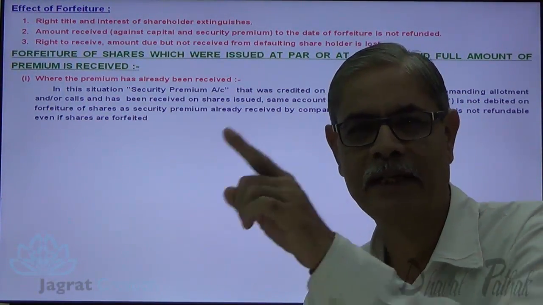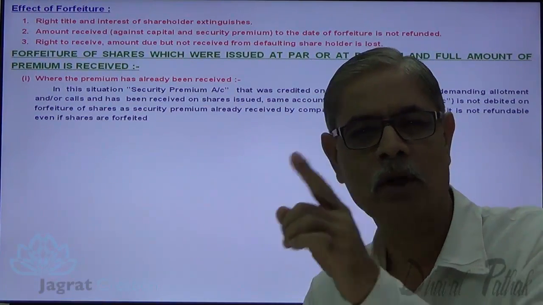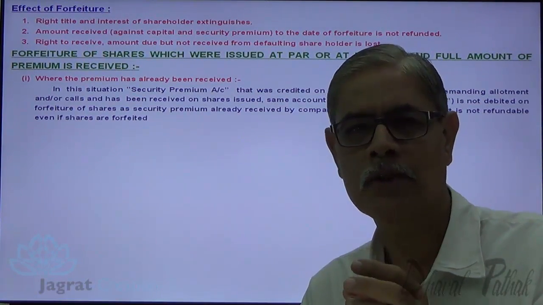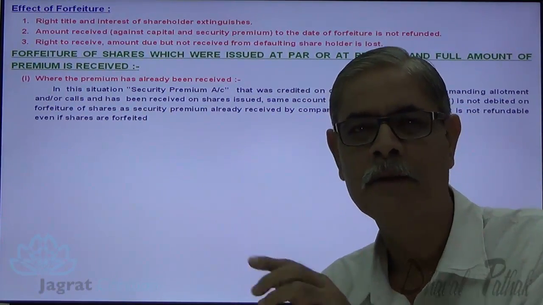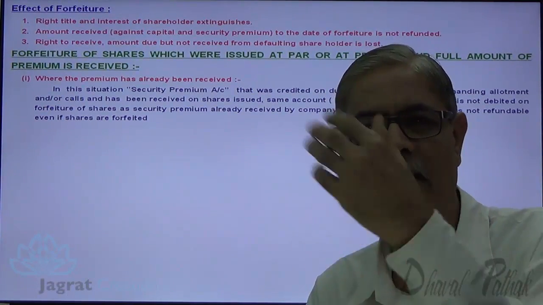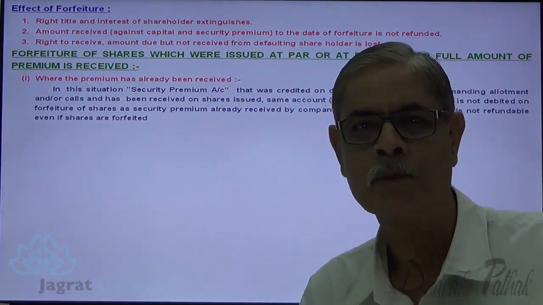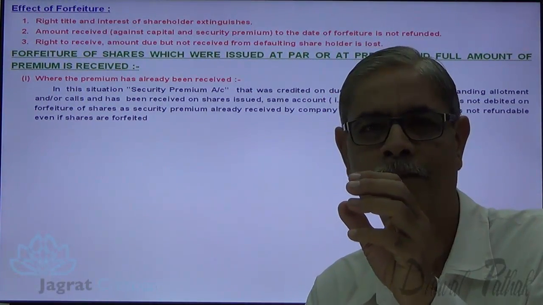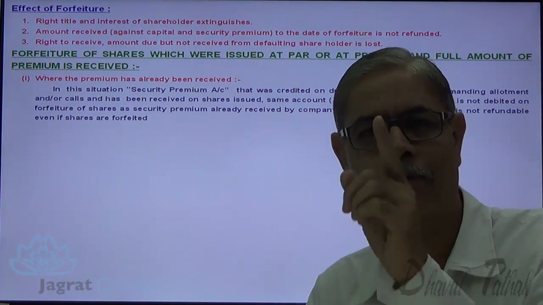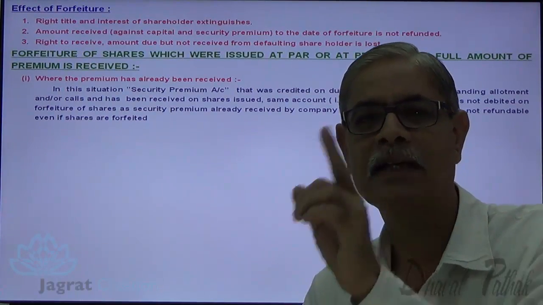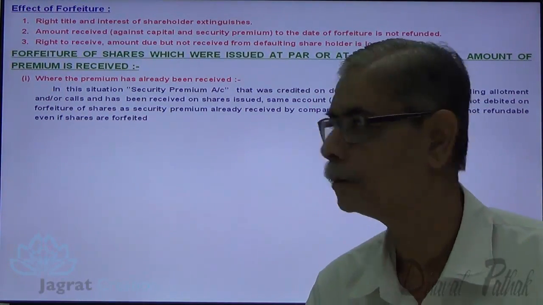So what is the important aspect? Security premium was credited on due basis, and the amount is already received. On forfeiture of shares, the amount is not refundable. So the security premium account cannot be debited while writing the forfeiture entry. So security premium is not considered in a forfeiture entry when it has already been received. That's the principle.